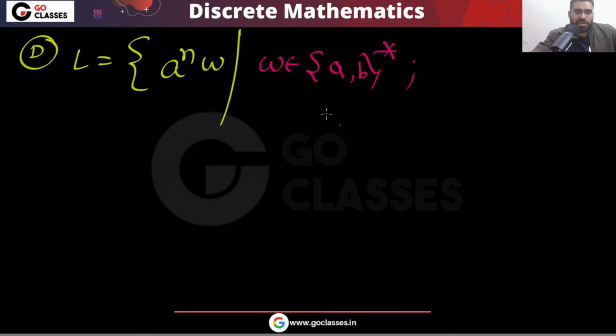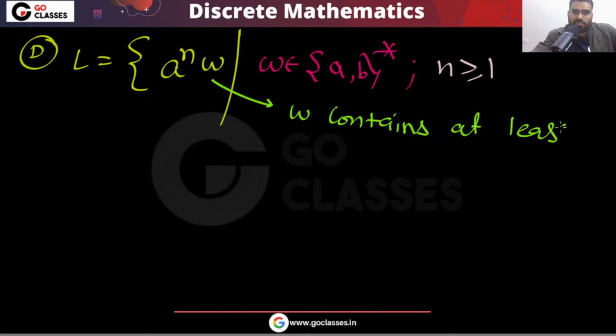So W is a string over a, b, and n is greater than or equal to 1, and W contains at least n a's. See what option D is saying.